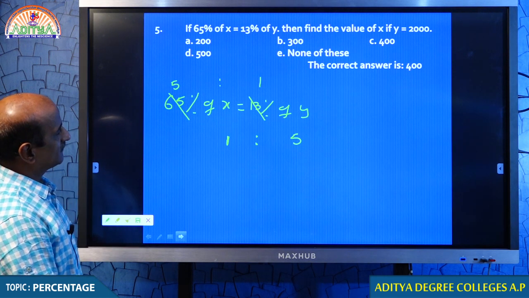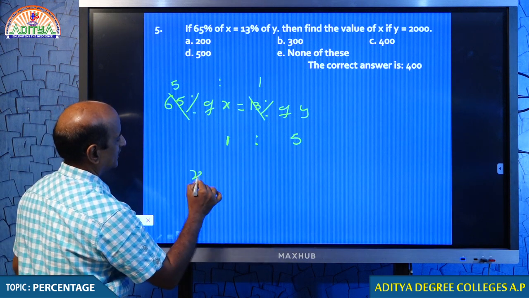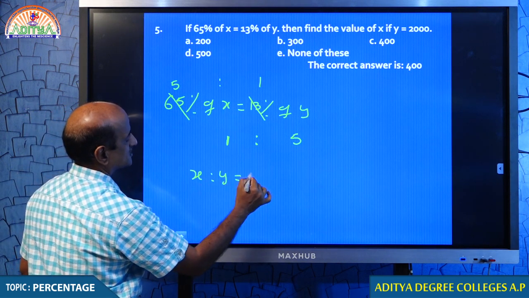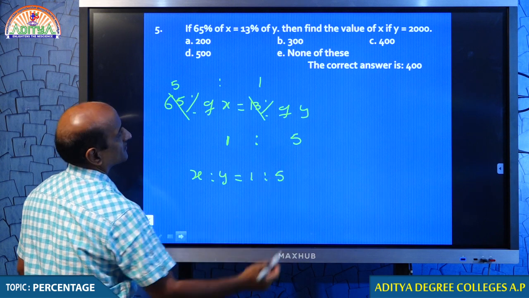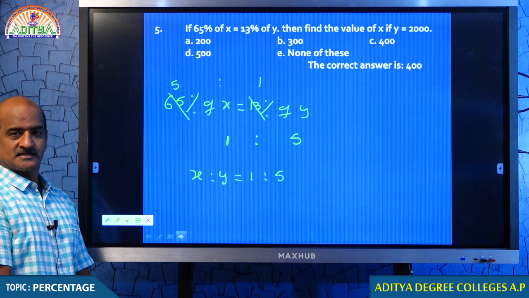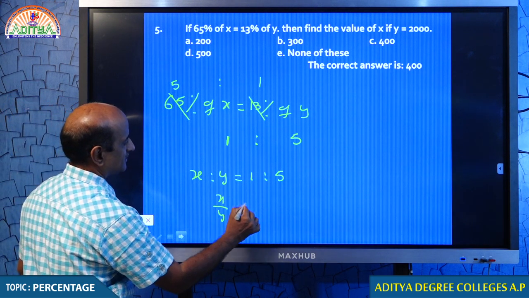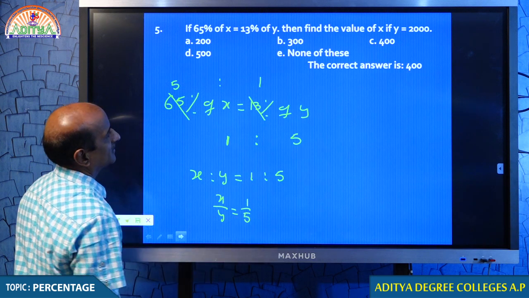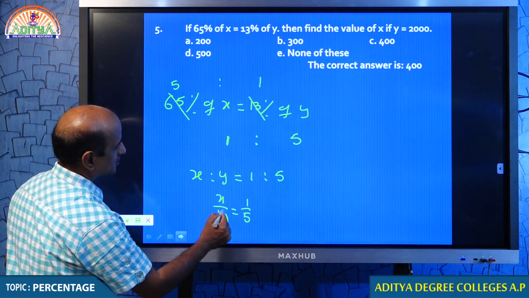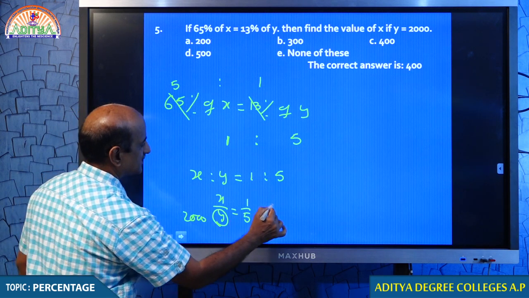So, when x is 1, y is equal to 5. You see that x is 1, therefore x and y are in the ratio 1:5. But when y is equal to 2000, you are asked to find x. You can get it, my dear students. x by y is equal to 1/5. Then what do you do? You put 2000 in place of y. There you get x is equal to 400.